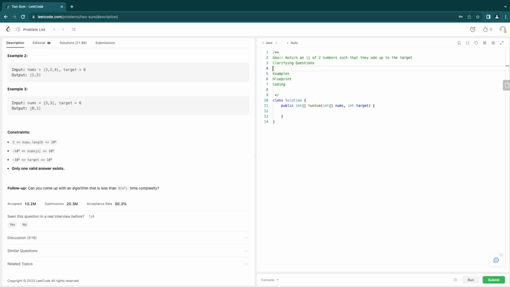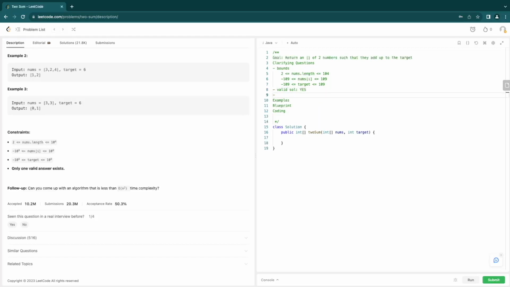The first question I want to ask is, what are the bounds of this input? For the bounds, we're just going to copy what the constraints are here, everything except for the last one, which I will explain in a bit. So these are the bounds right here. Now, the second question I want to ask is, will there always exist a valid solution? So I'll just write valid solution. And the answer for this question is going to be yes in this case.